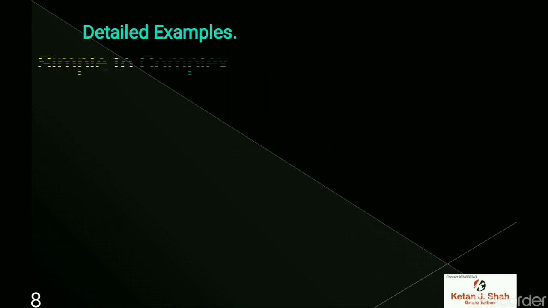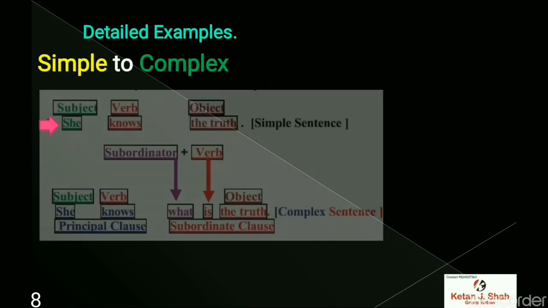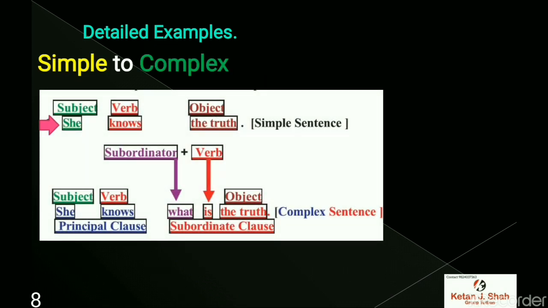Let's see the detailed examples of simple to complex. Subject, verb, object: She knows the truth is a simple sentence. And she knows what is the truth. Subject is she, verb is knows. It is a principal clause, as it makes full sense. And what is the truth is a subordinate clause, which has the subordinator, verb, and the object.